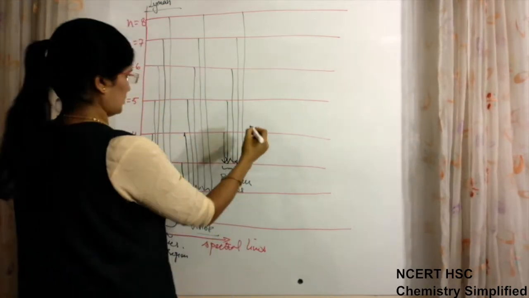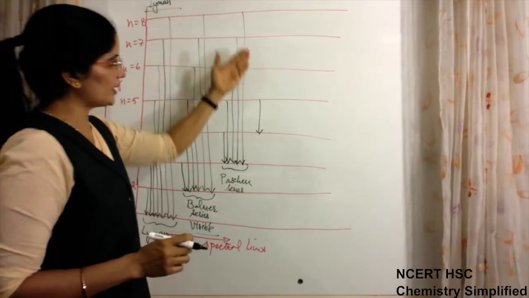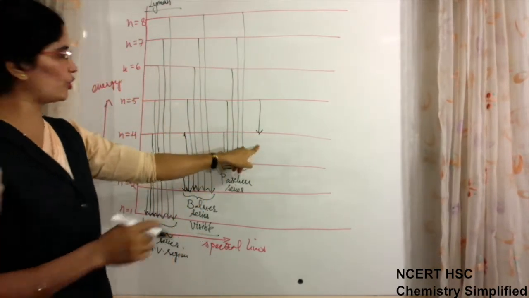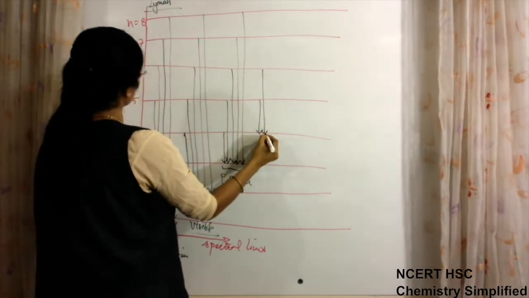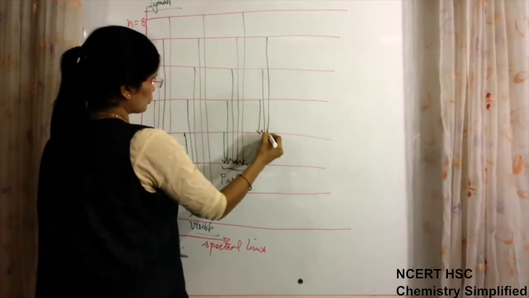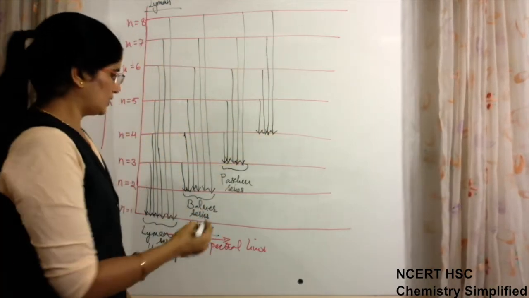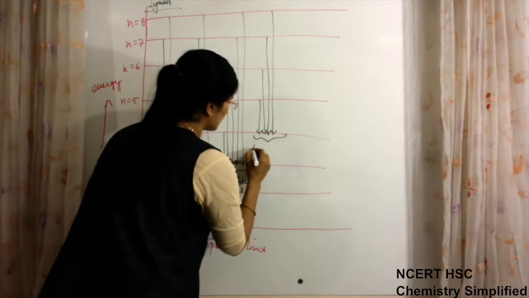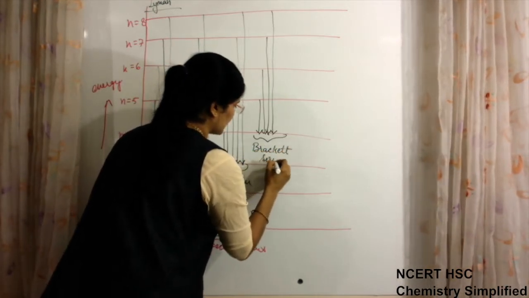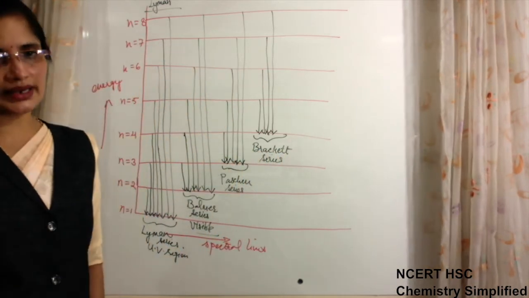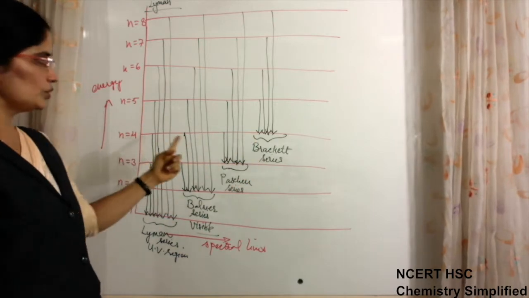Then when the electron after absorbing energy is returning to n is equal to 4 from various levels, from 5 to 4, from 6 to 4, from 7 to 4, and from 8 to 4, this forms another series, the Brackett series, when the electron returns to n is equal to 4.